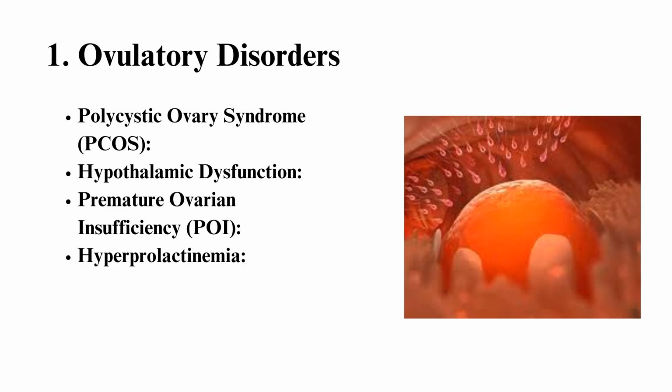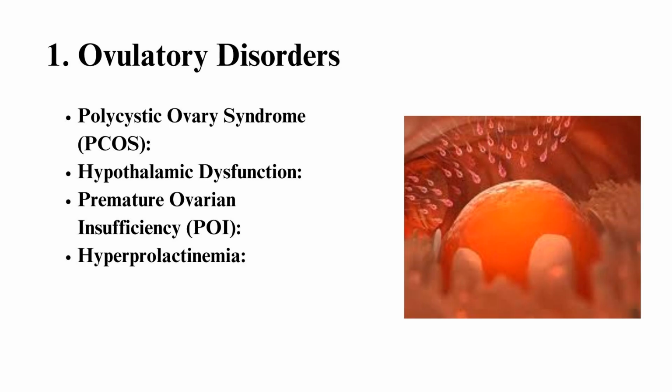Hypothalamic dysfunction. The hypothalamus in the brain controls the release of gonadotropin-releasing hormone, GnRH, which stimulates the pituitary gland to release LH, luteinizing hormone, and FSH, follicle-stimulating hormone. If the hypothalamus isn't functioning correctly due to stress, excessive exercise, low body fat, or eating disorders, ovulation may not occur. Conditions like hypothalamic amenorrhea can result from this dysfunction, leading to infertility.